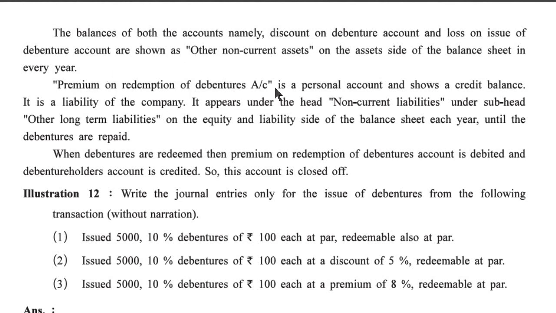Premium on redemption of debenture account is a personal account and shown in credit balance. It is a liability of the company. It appears under the head non-current liabilities, under sub-head other long-term liabilities on the equity and liability side of the balance sheet each year until the debentures are repaid. When debentures are redeemed, then premium on redemption of debentures account is debited and debenture holders account is credited. So this account is closed off.